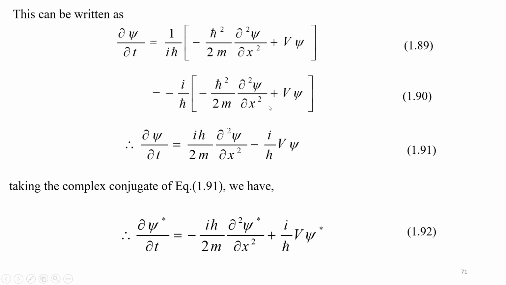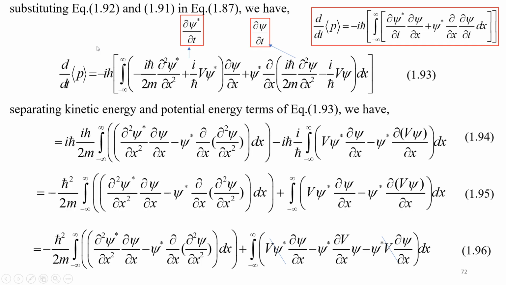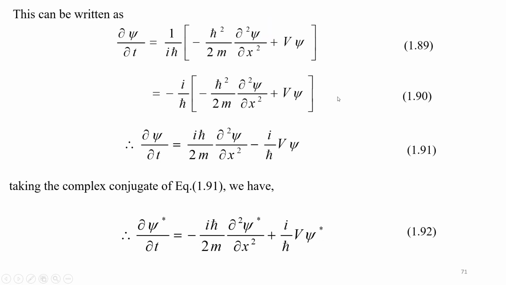So taking minus i by ħ inside, we will have ∂ψ/∂t equal to iħ/2m ∂²ψ/∂x² minus i/ħ Vψ. Now take the complex conjugate of equation 1.91, we will have this. Now we can substitute these expressions, equation 1.91 and equation 1.92, in equation 1.87.